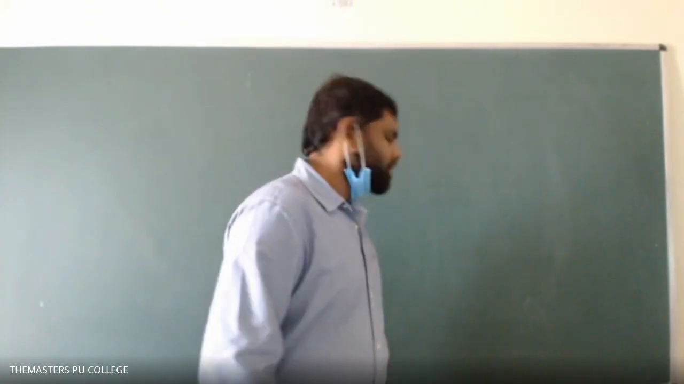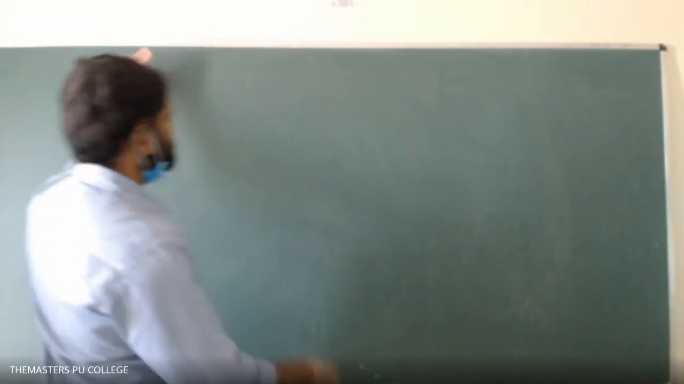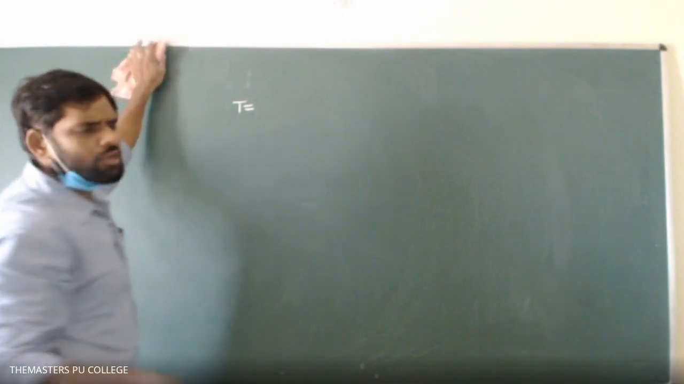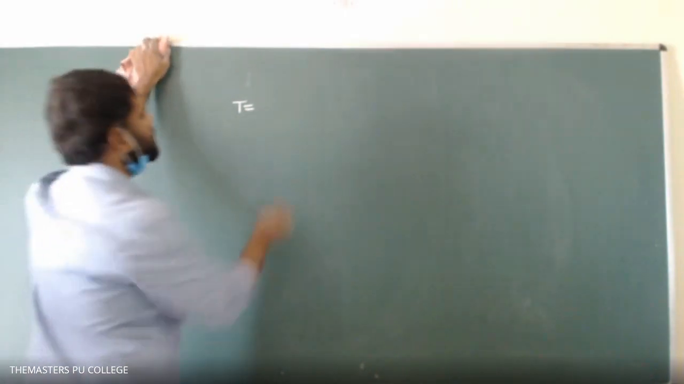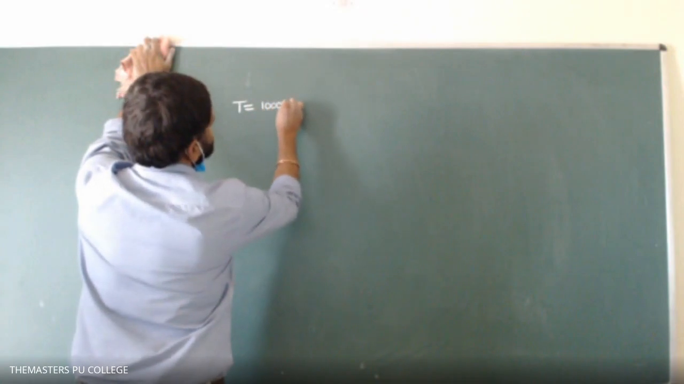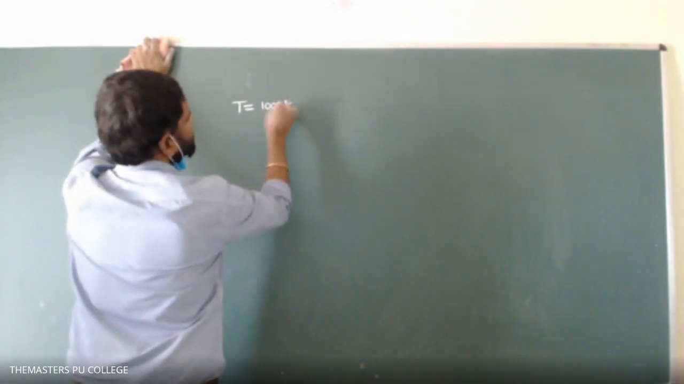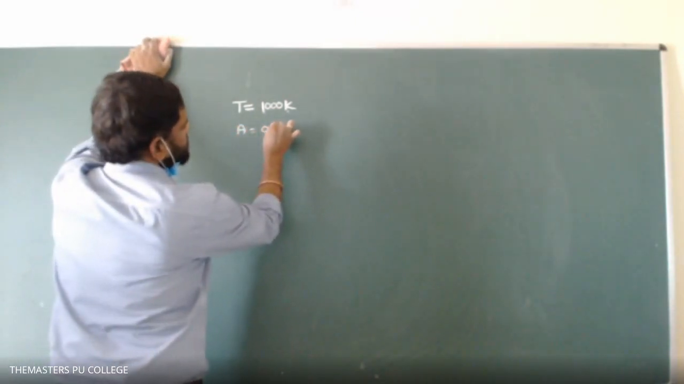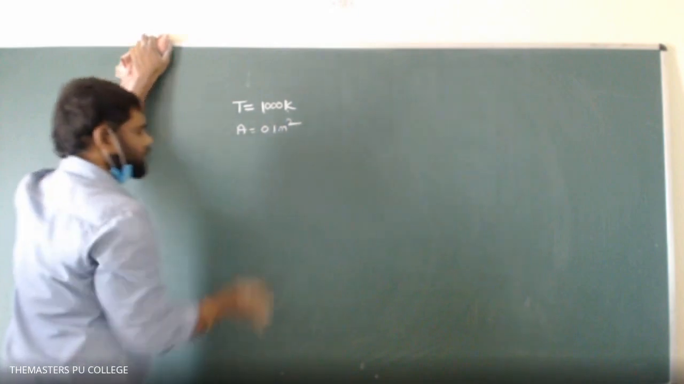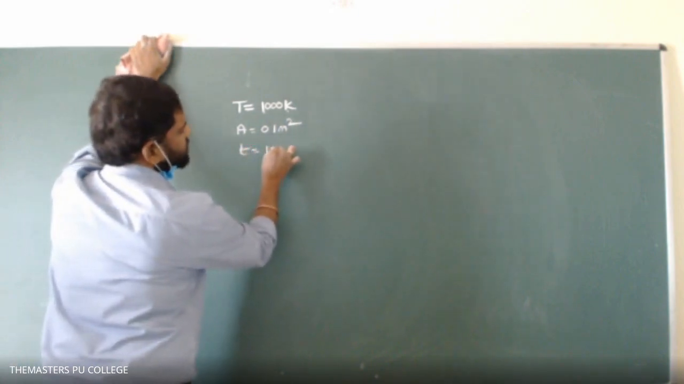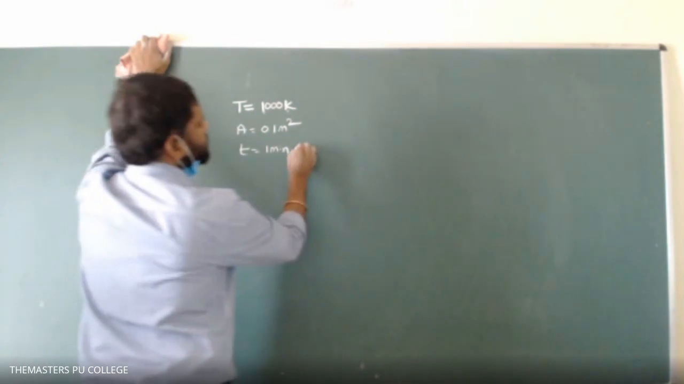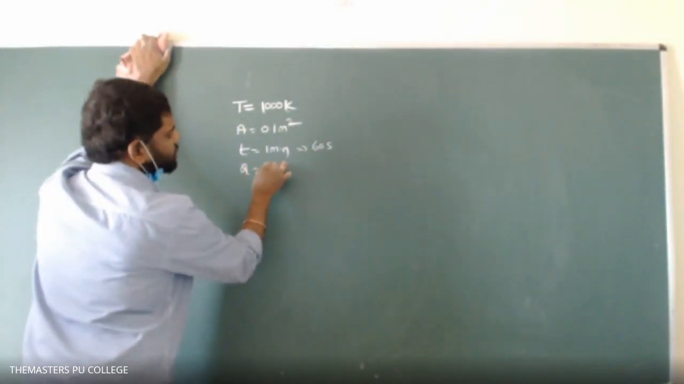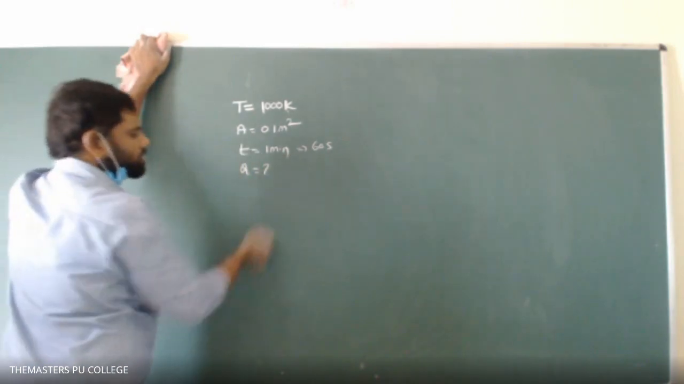First, let's go through the question once. What they have given, students: the temperature of the black body. Black body means emissivity equal to 1. Then T is equal to 1000 Kelvin, and area A is equal to 0.1 meter square. Time is 1 minute, which means 60 seconds. They asked to calculate Q.